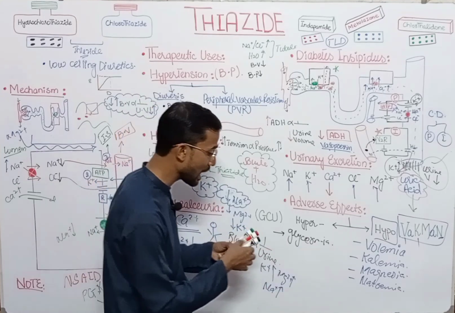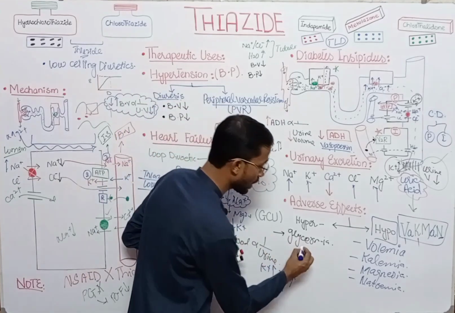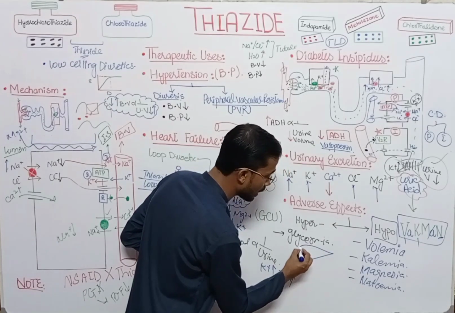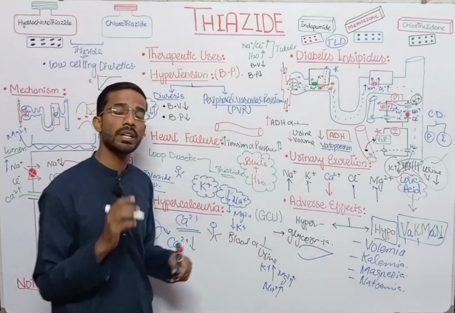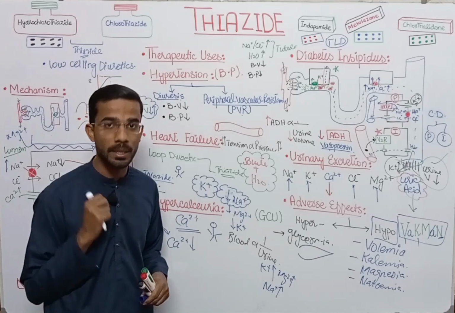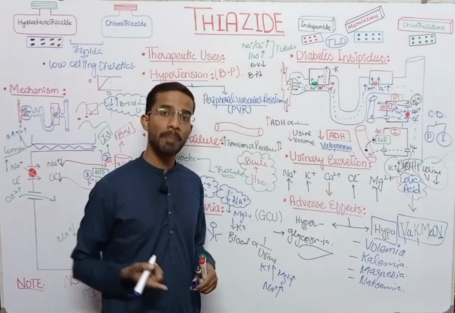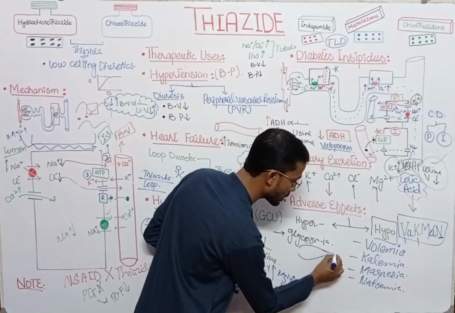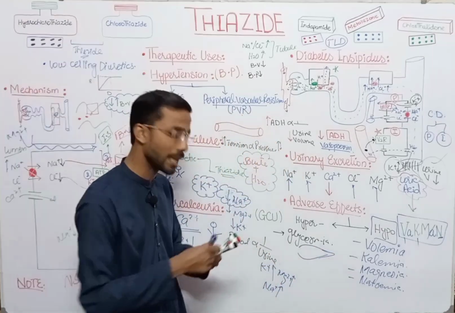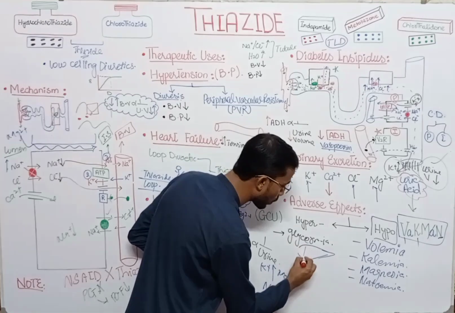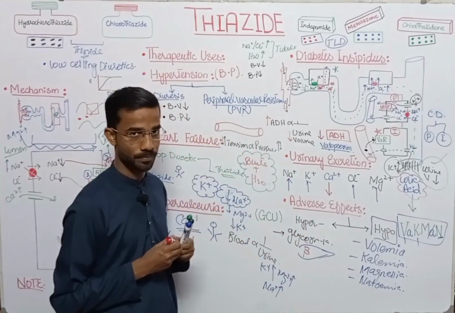Why? As we see that the insulin is important in the reduction of the glucose in the blood. As we know that the insulin is produced from the pancreas, so here is the pancreas, from what cell? Beta cell. Insulin is produced from the beta cell of the pancreas.